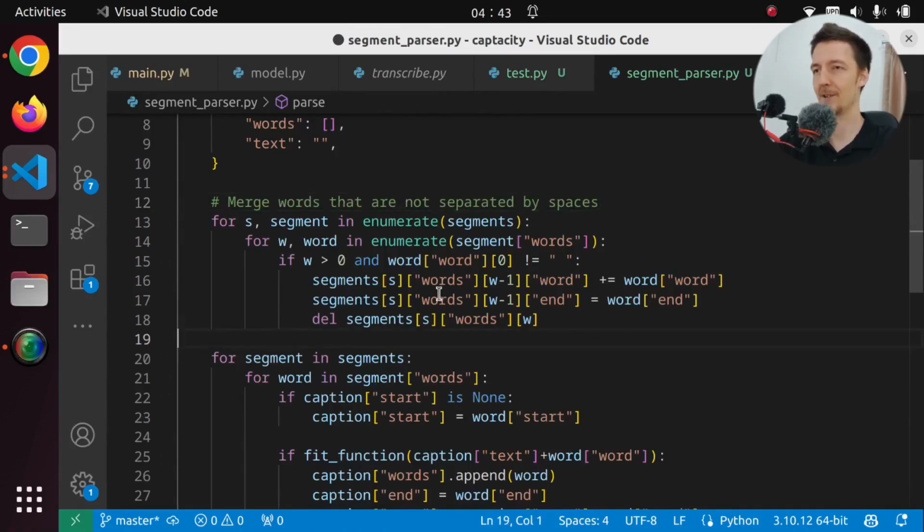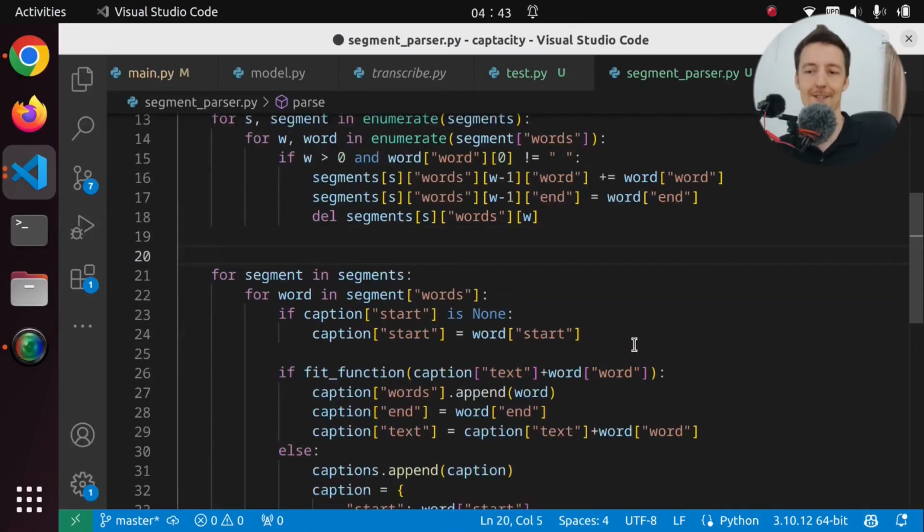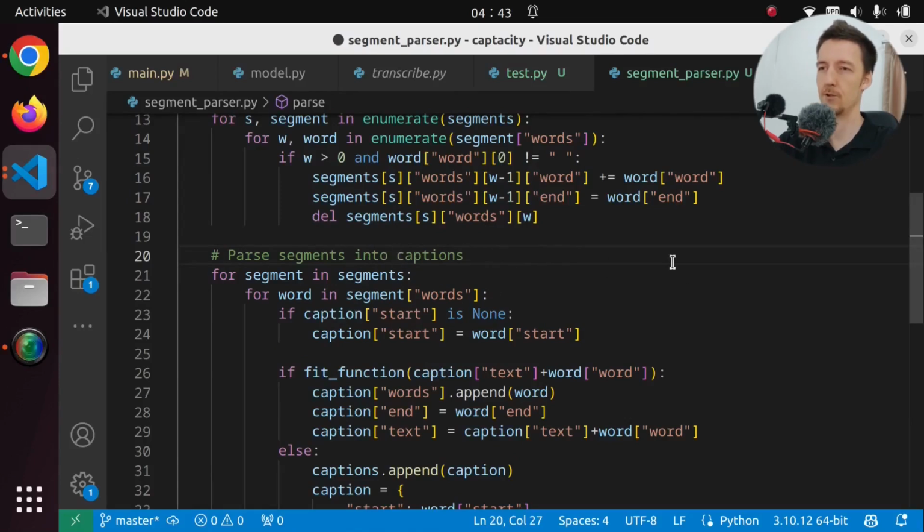Copilot understands what's going on. And then what is this? Let's see, what is this? What are we doing here, Copilot? Split words that are separated by... No, that is not what we're doing. We are parsing segments into captions. Yes, but what's a word I can use here?